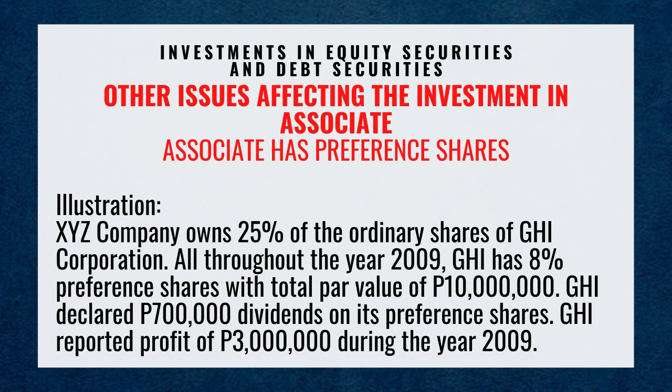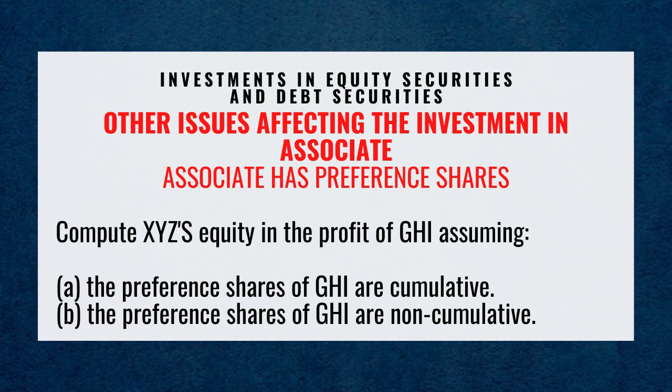GHI reported profit of 3 million during the year 2009. Compute XYZ's equity in the profit of GHI assuming: A, the preference shares of GHI are cumulative. Letter B, the preference shares of GHI are non-cumulative.